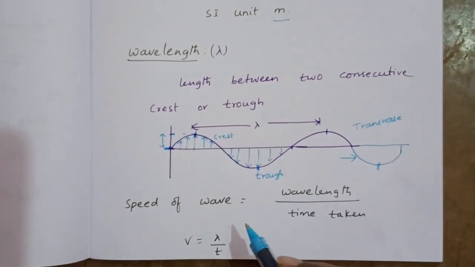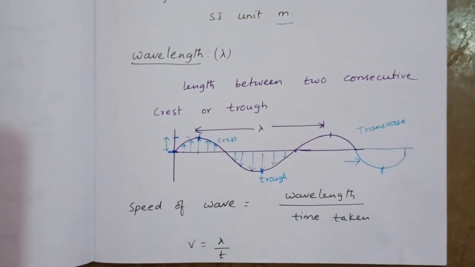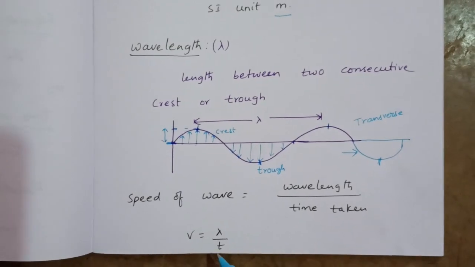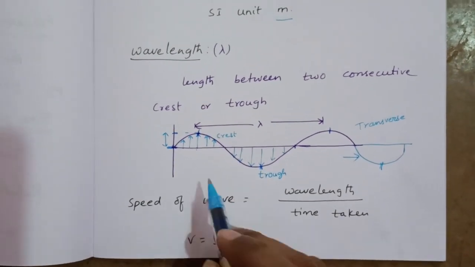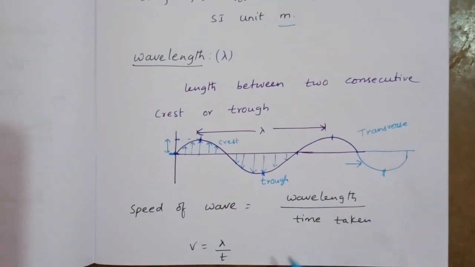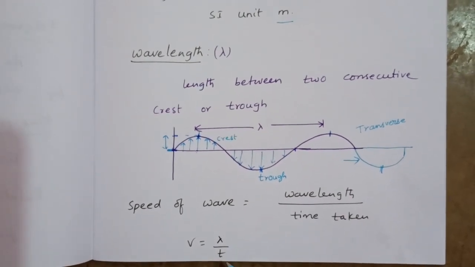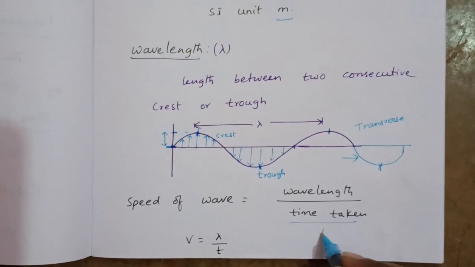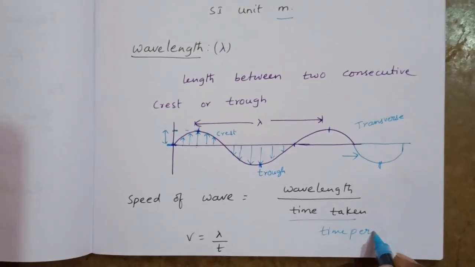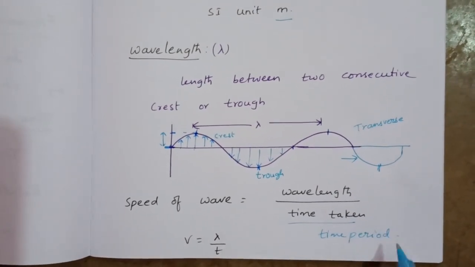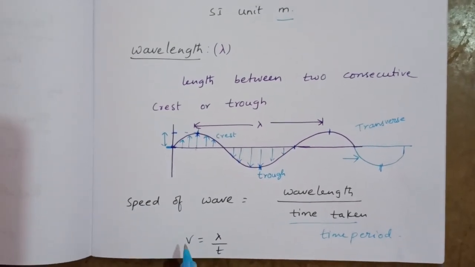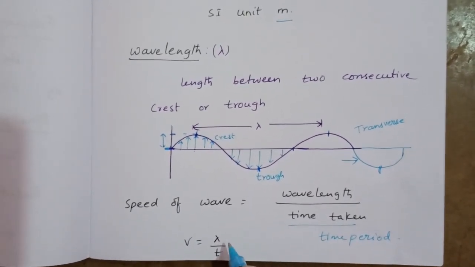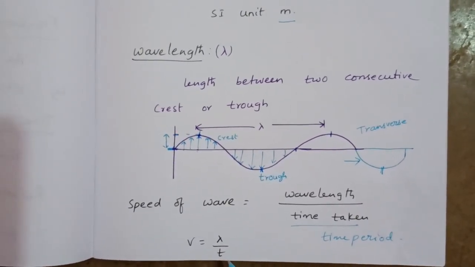Next, speed of wave. Wavelength divided by time. We can write V equal to lambda by t. With what speed can the wave travel? Wavelength by time period. The time taken is the time period. Speed of the wave is denoted by V, wavelength is lambda, and time period is t.